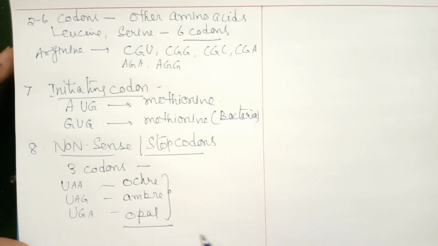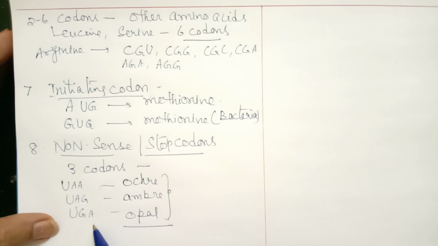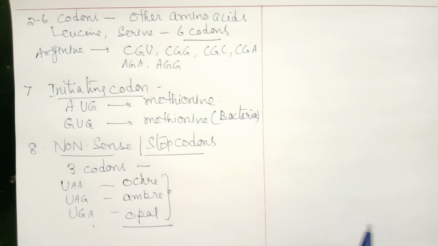Any one of them is sufficient to stop the process of translation, wherever it is present. So these are the characteristics of the genetic code.